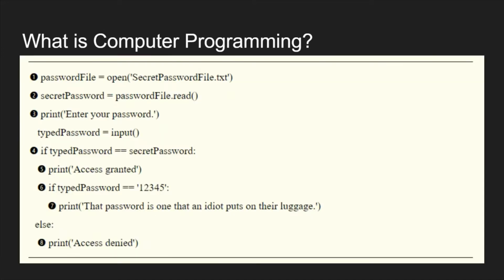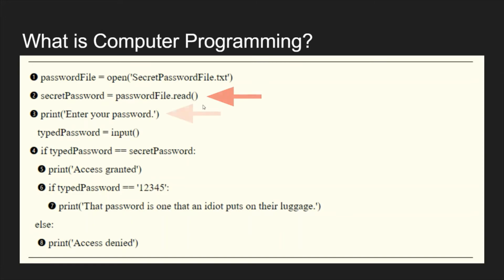So let's look at a piece of actual Python code. You might not know anything about programming, but you could probably make a reasonable guess at what this code does just by reading it. So take a moment to read it. All right, let's see what the author of this code probably intended to happen. First, on line 1, the file secretpasswordfile.txt is opened, and then on the second line, the password is read.